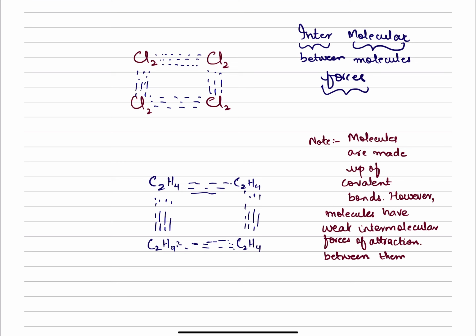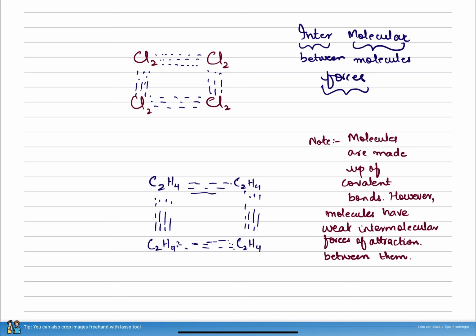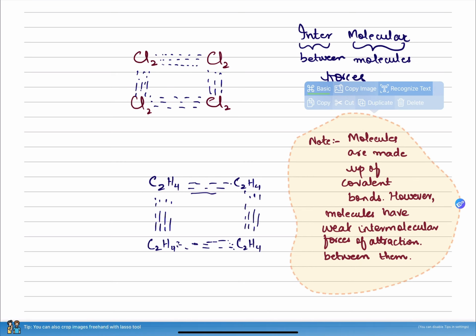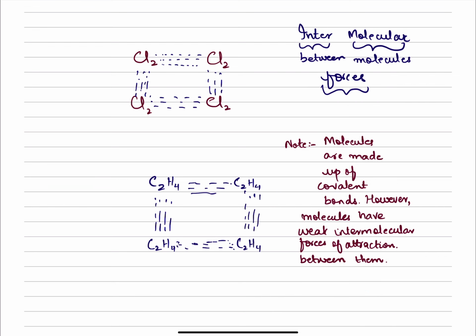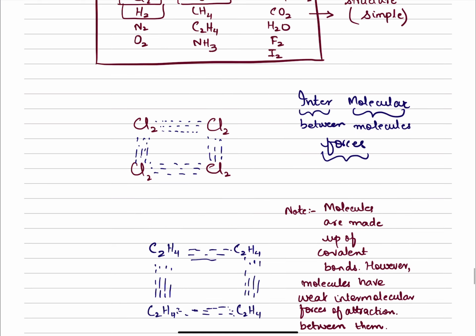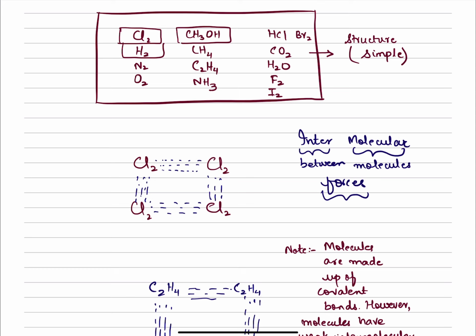Again, I'm repeating this because it's a very important point. Between the molecules, you have intermolecular forces of attraction. Within the molecules, you have covalent bonds. Covalent bonds are strong because it's a bond. But between the molecules, you have weak intermolecular forces of attraction. And hence, these covalent compounds have a simple structure because of the weak intermolecular forces of attraction.